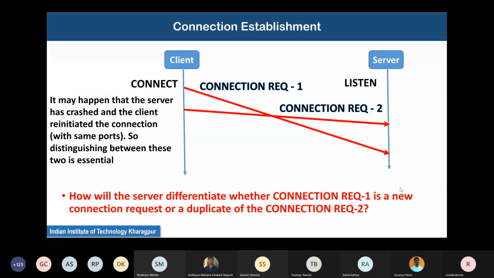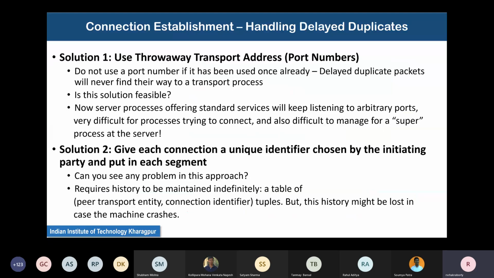The problem is, remember that the server is not only handling one client, possibly it is handling millions of clients. So for every client, it is remembering this type of connection request identifier history in the form of tuples: peer transport entity, that is the sender, the client, and connection identifier.